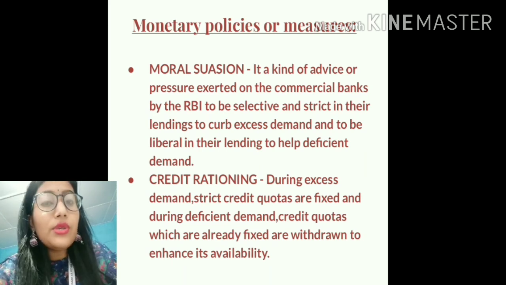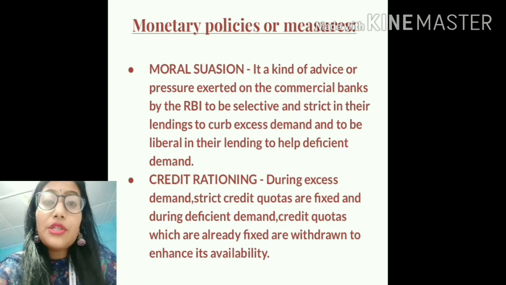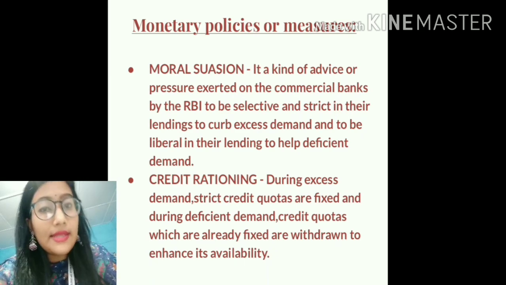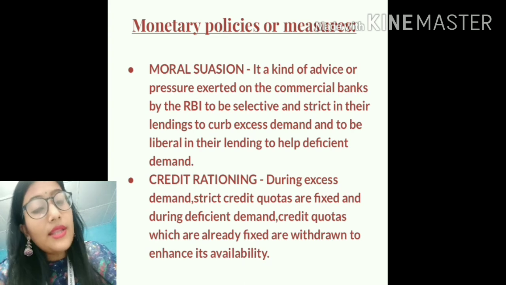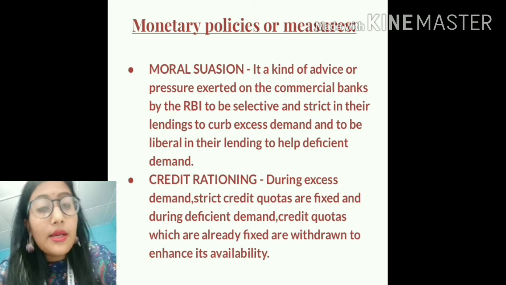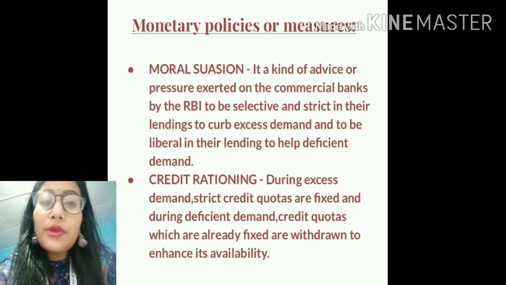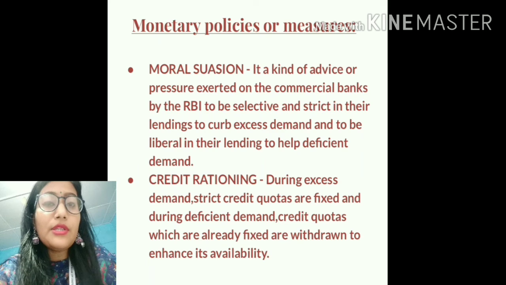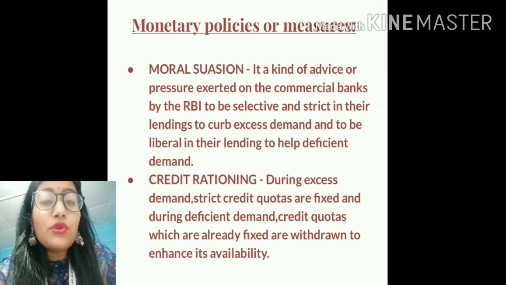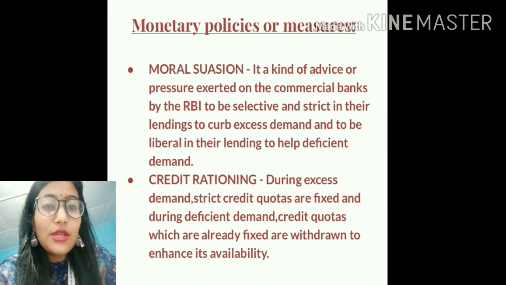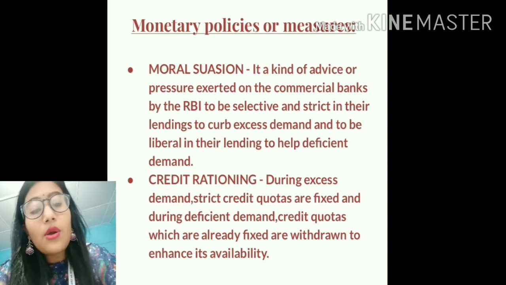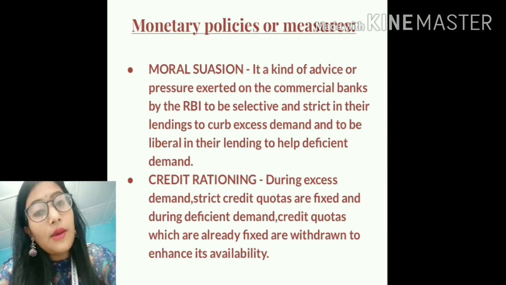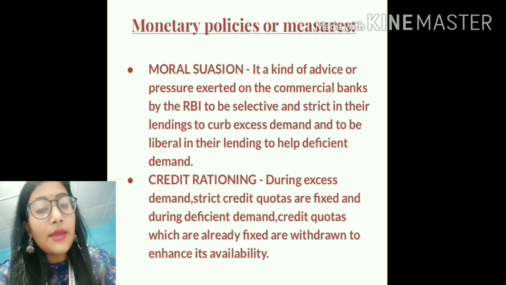So students, during the situation of excess demand, the commercial banks are advised to be strict and selective in their lending policies, while during the situation of deficient demand, the commercial banks are advised to be liberal in their lending policies. The last important qualitative monetary policy is credit rationing. So credit rationing means fixing of a credit quota. That means fixing of the upper limit up to which a bank can grant loan to the public.